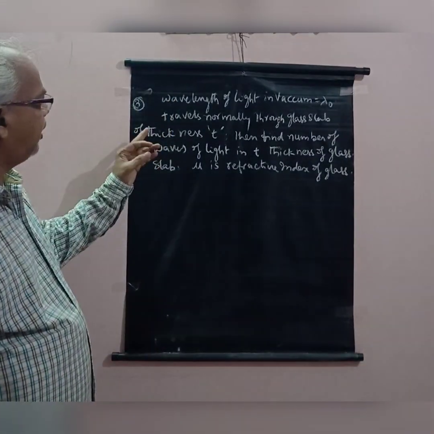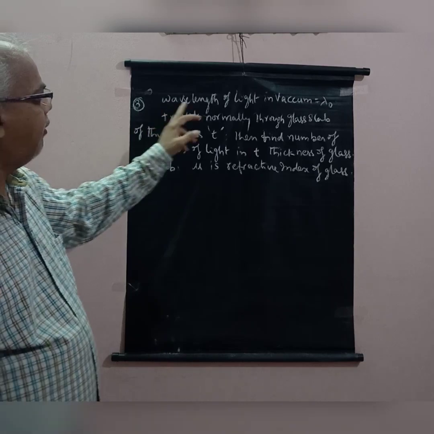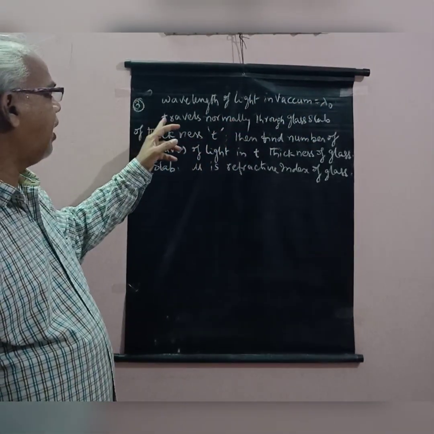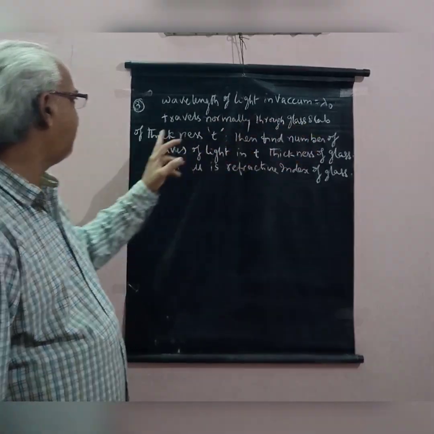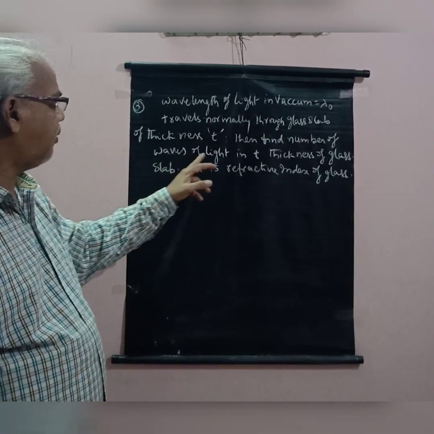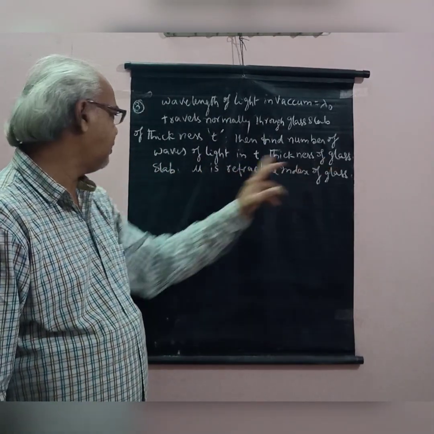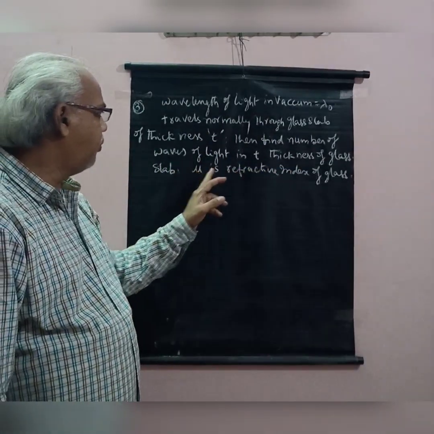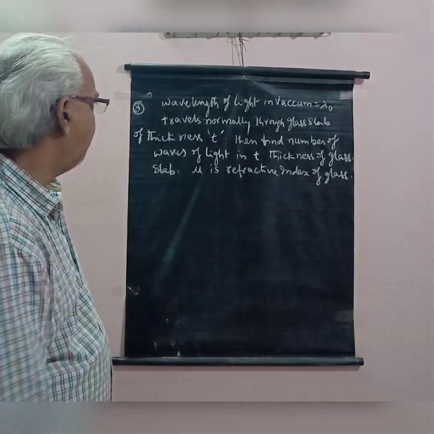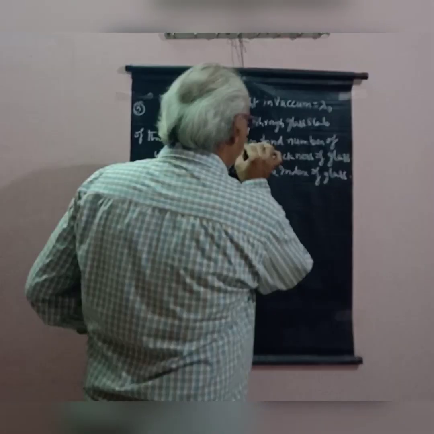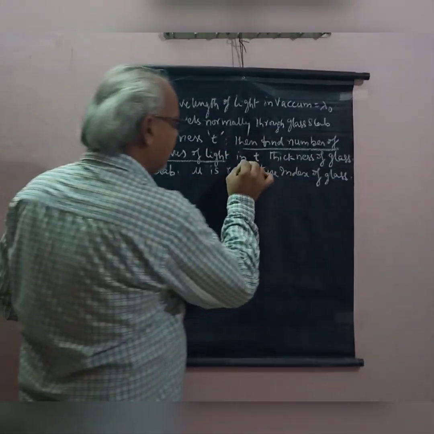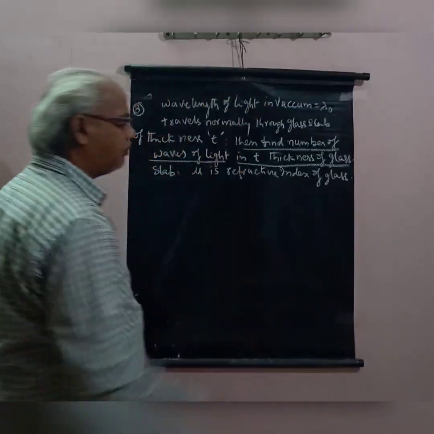In problem number 3, the wavelength of light in vacuum is lambda naught. It travels normally through a glass slab of thickness T. Then find the number of waves of light in thickness T of the glass slab, where mu is the refractive index of glass. Here we want to find the number of waves of light in thickness T of the glass slab.